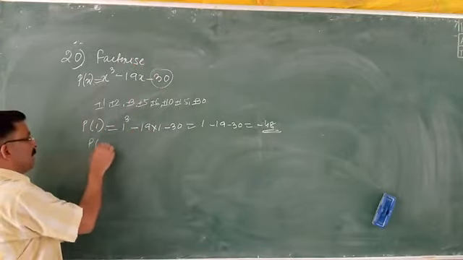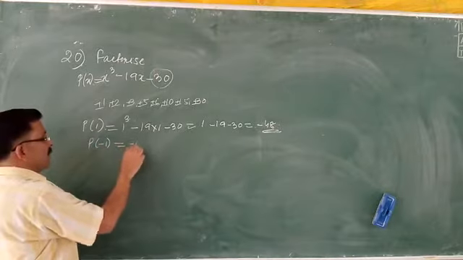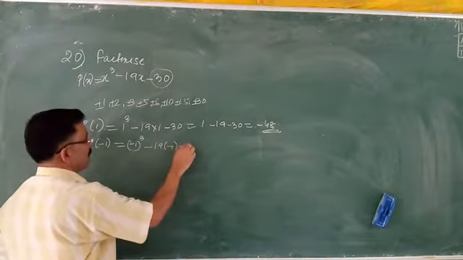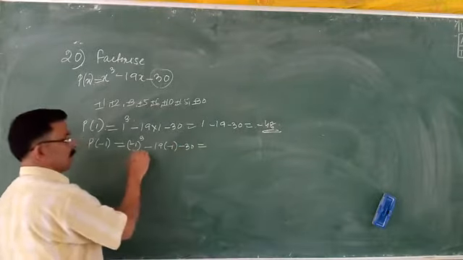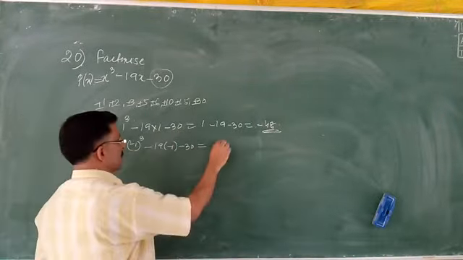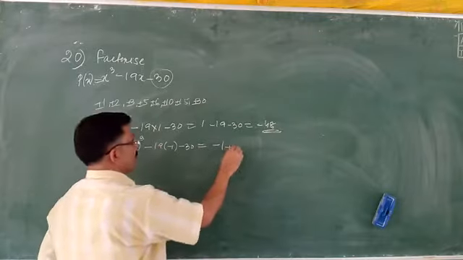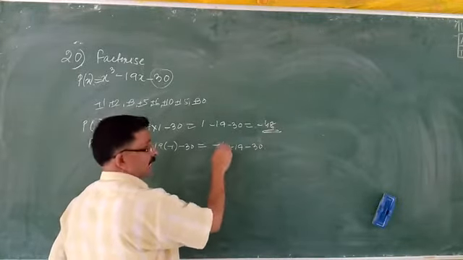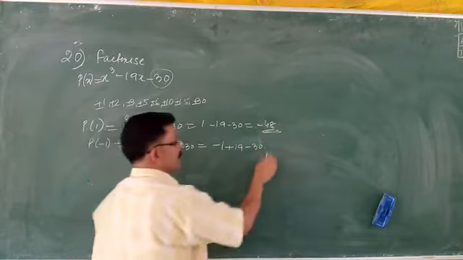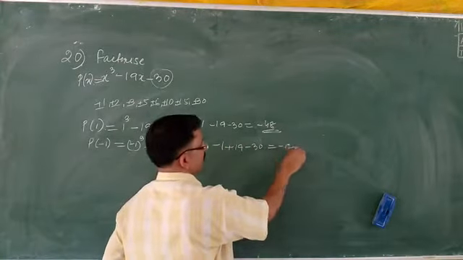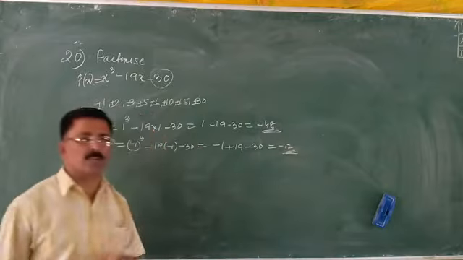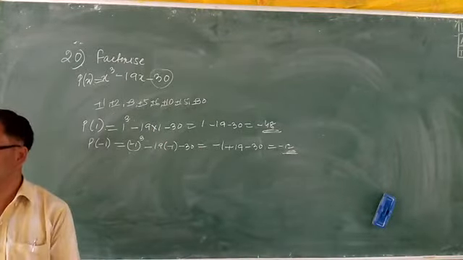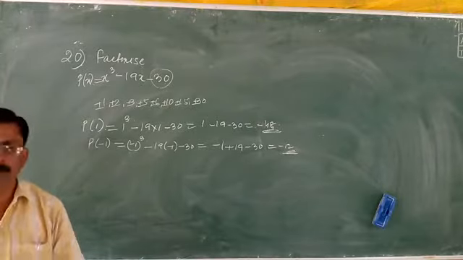p at negative 1. This is negative 1 cube minus 19 into minus 1 minus 30. This will remain negative: minus 1. This will become positive: 19. This is minus 30. So minus 1 plus 19 minus 30 is minus 12. This is also not 0. That means minus 1 also is not a factor. That is why we call it the hit and trial method. Is this okay? Yes, sir.